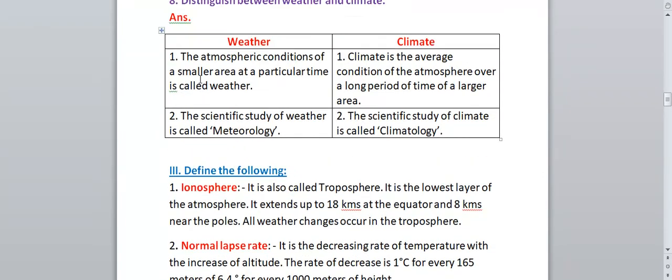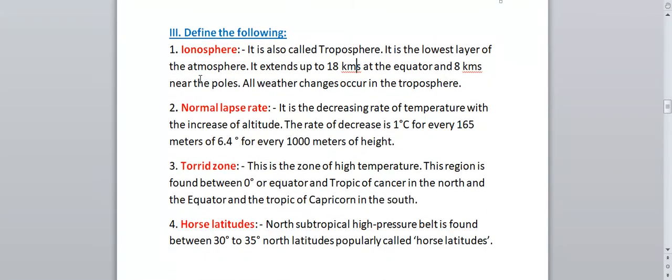Next question we have, define the following. In this, some terms are given, and for that we have to write the definitions. First one is ionosphere. So what is ionosphere? It is also known as troposphere. Okay, ionosphere is also called troposphere. It is the lowest layer of the atmosphere.